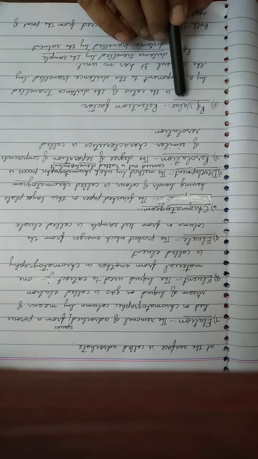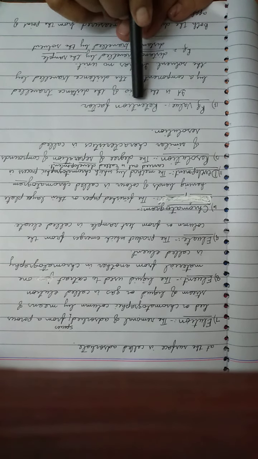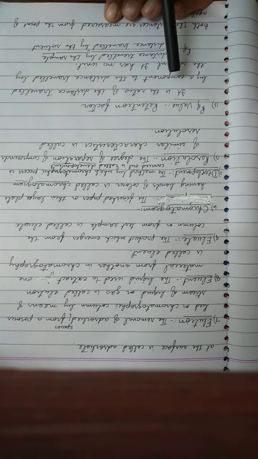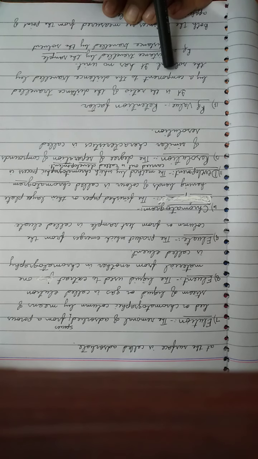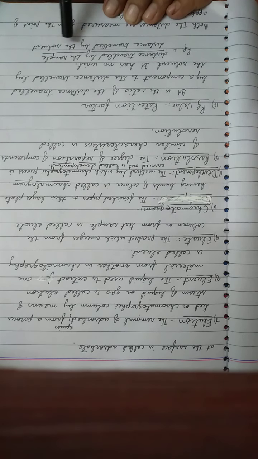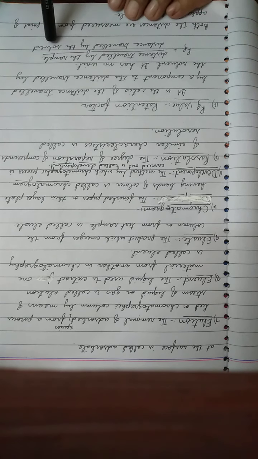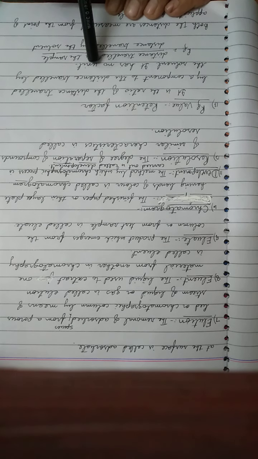Next, Rf value. Rf is the abbreviation of retention factor. It is the ratio of the distance traveled by a component to the distance traveled by the solvent. Distance traveled by the component divided by the distance traveled by the solvent. As it is a ratio, it has no unit. Both the distances are measured from the point of application of the